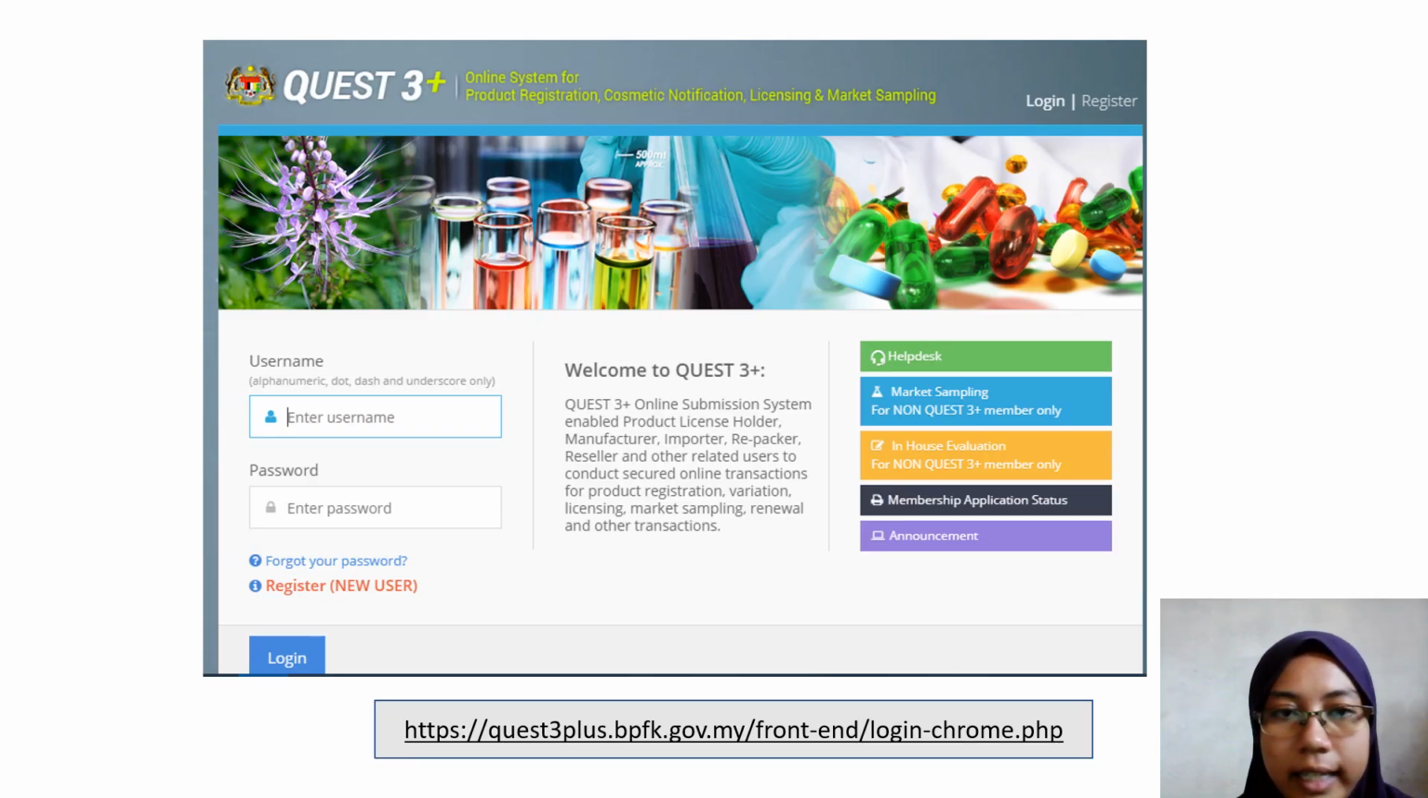For the last slide, I put the website of the Quest 3 Plus system, where we can log in to the system. At the bottom, I also put the link that we can copy or type. Like I said before, we can only log in to this website after we buy the token and also after we register the membership. So that's all from me. I pass to my friends.